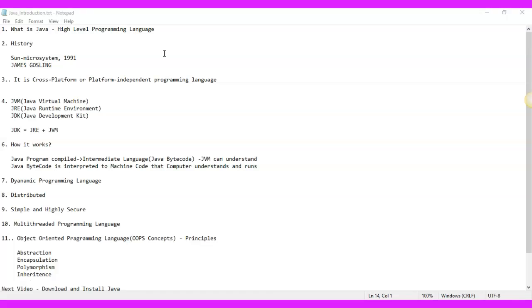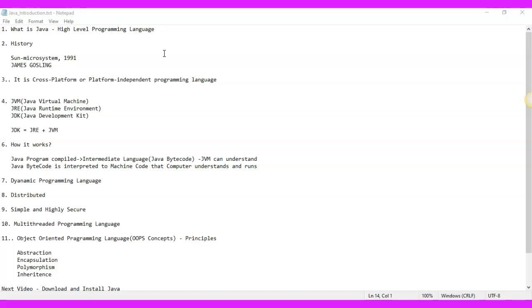Now, what is a programming language? Why do we need a programming language? We need a programming language to develop any application or website on a different platform. So here a platform can be any computer system, a mobile device, your Android phone, your iPhone. It can be any platform, okay?